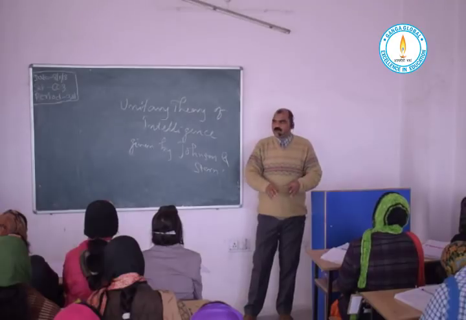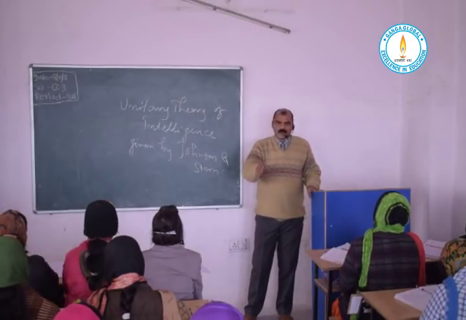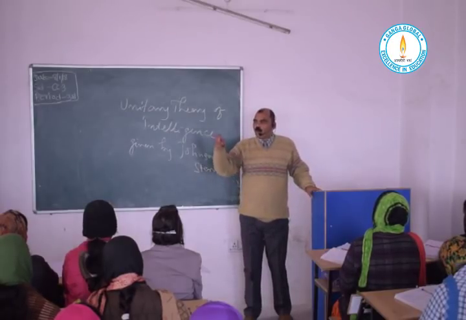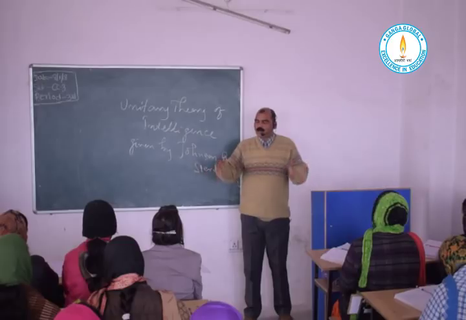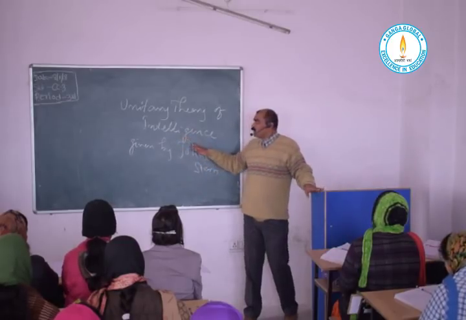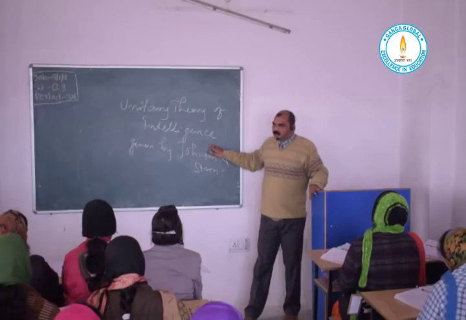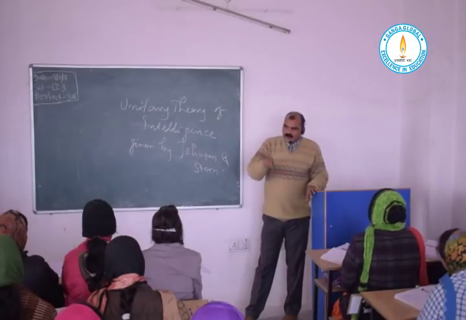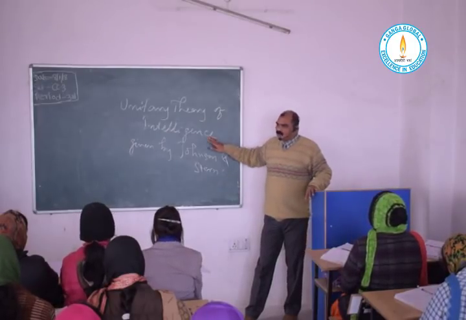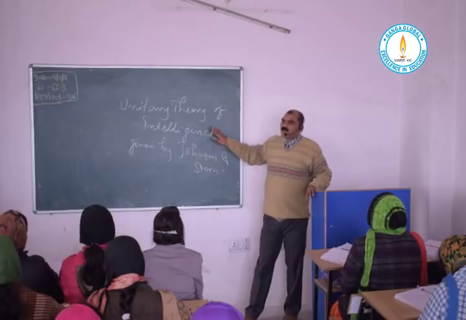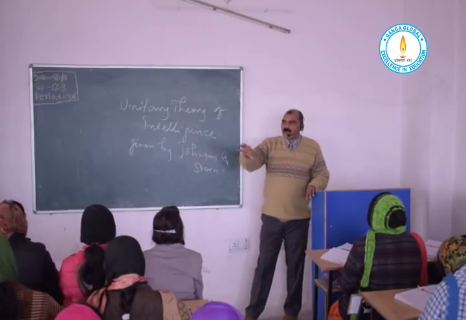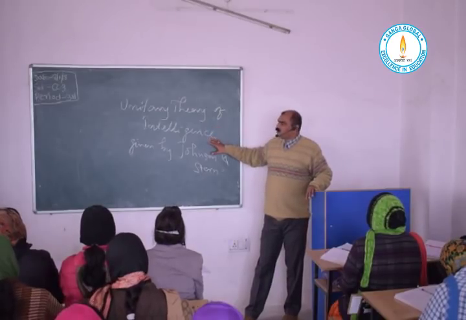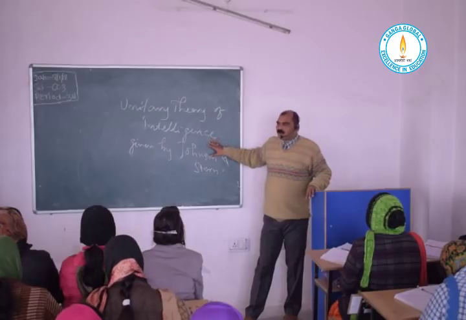Everyone has their uniqueness in their specific fields. None of us shows the same level of intelligence in all fields of life. Accordingly, this unitary theory, being the oldest theory of intelligence, is rejected. The reason being that it does not have any practical approach.